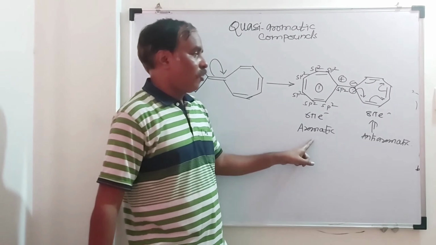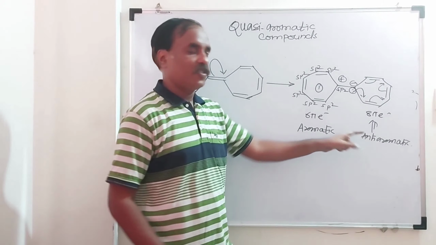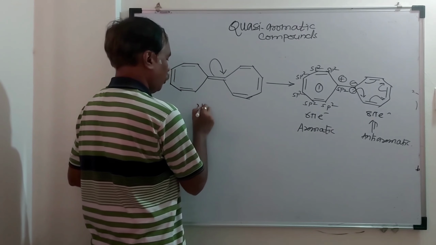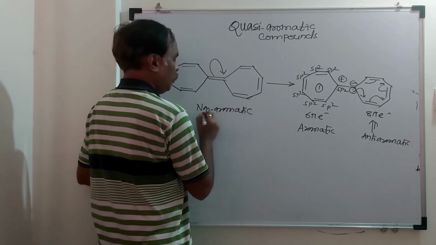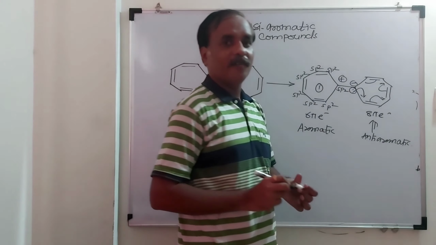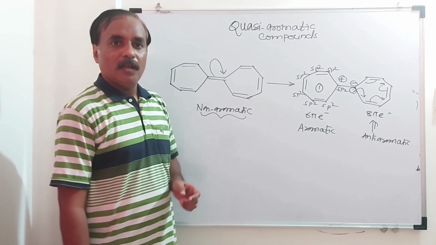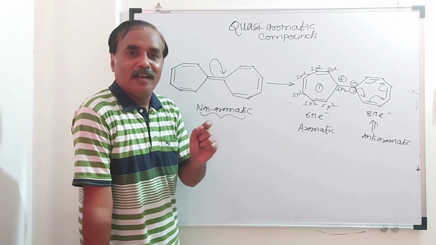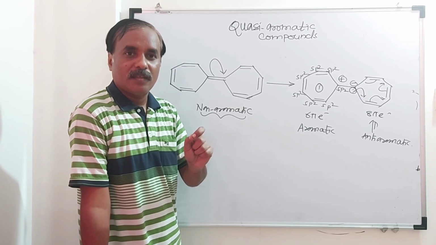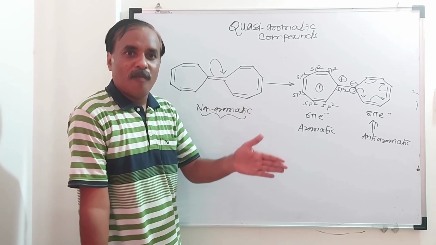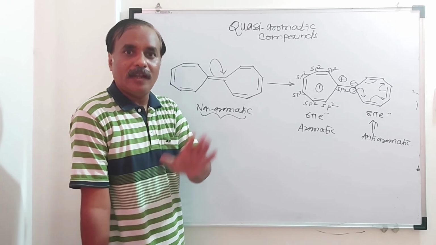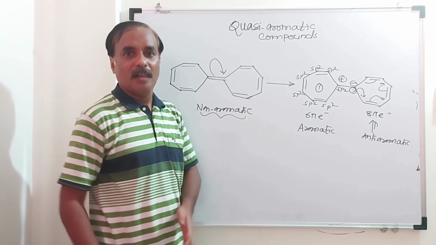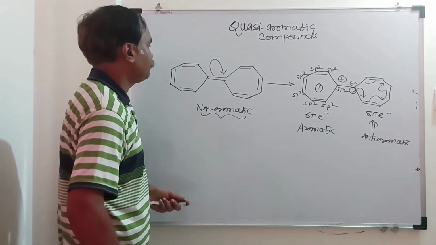So one ring is aromatic, another is anti-aromatic. So the overall compound is what? Non-aromatic. Remember, it is not anti-aromatic. It is important: in a bicyclic system, it is either aromatic or non-aromatic. Never could it be anti-aromatic. Remember this concept.